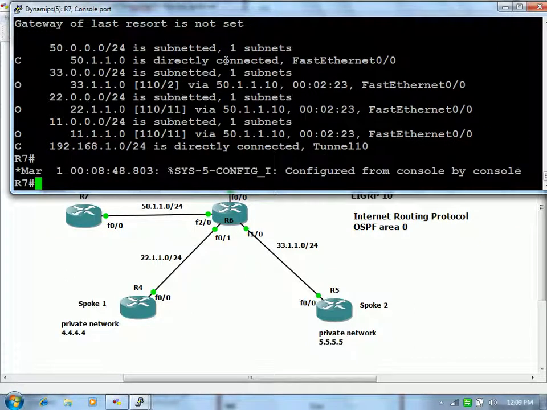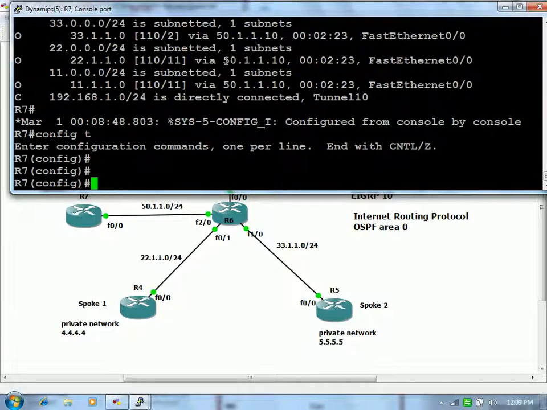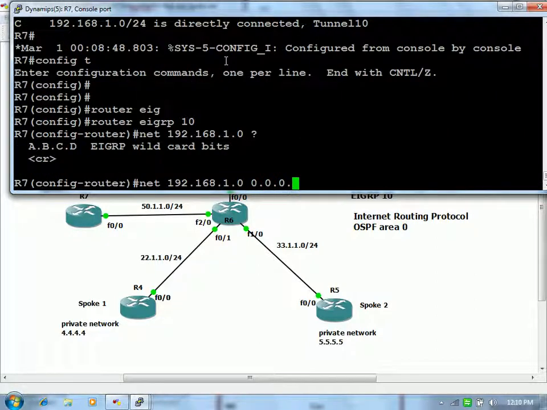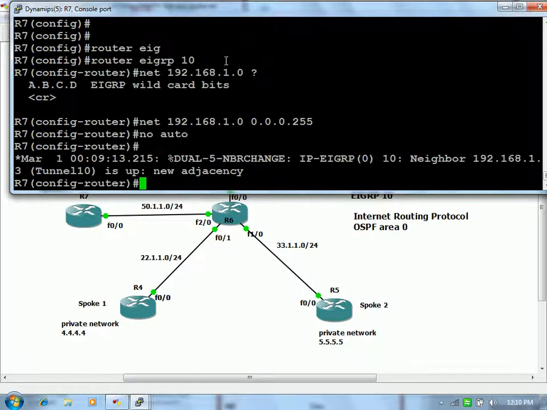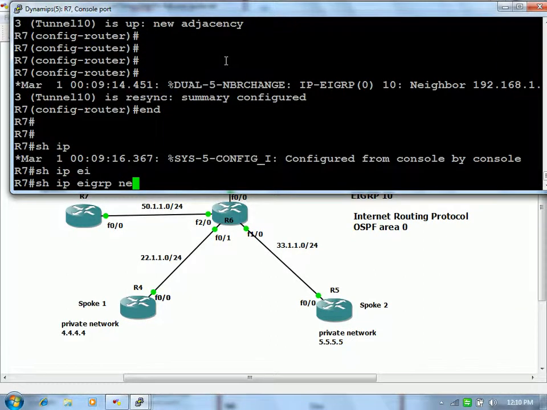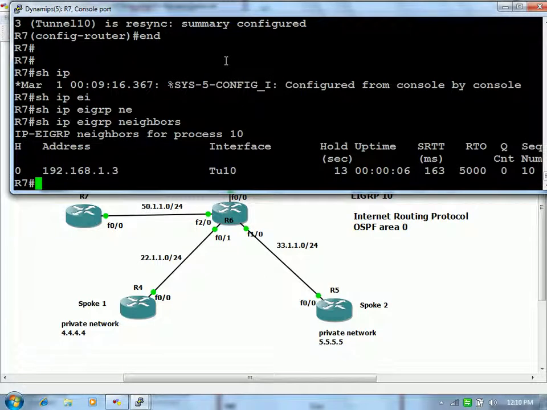See, the reason is very simple, because we are not running any routing protocol. We are not participating in the EIGRP domain. So let's participate. Router EIGRP 10, network 192.168.1.0, no auto-summary. So show IP EIGRP neighbor. See, you have the neighborship with 192.168.1.3.